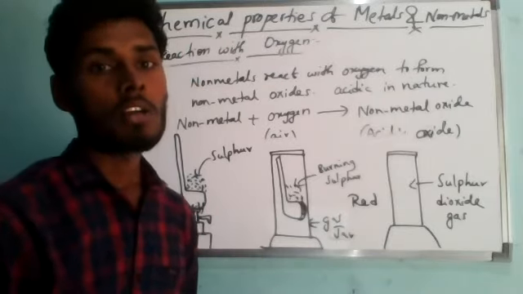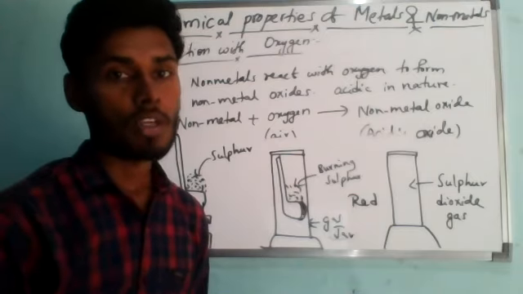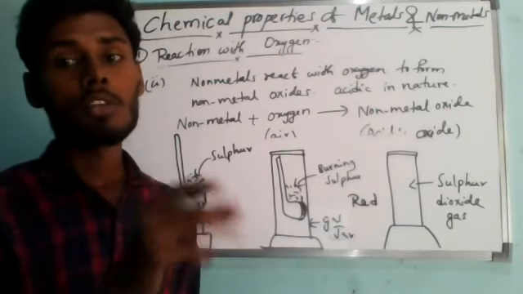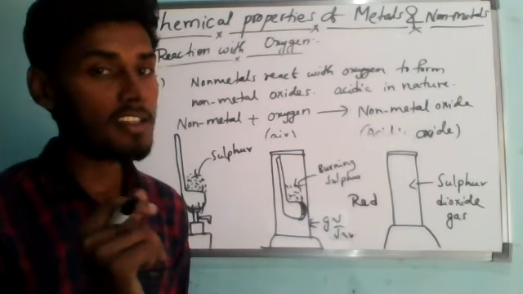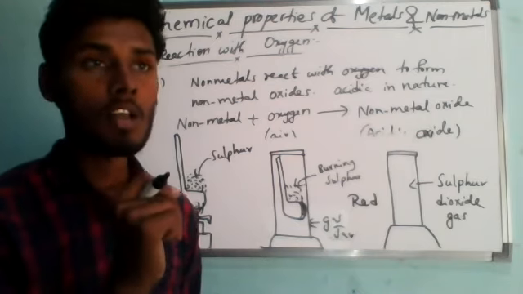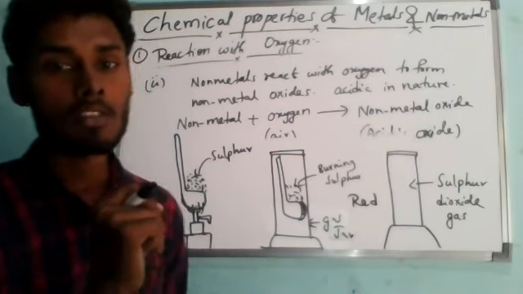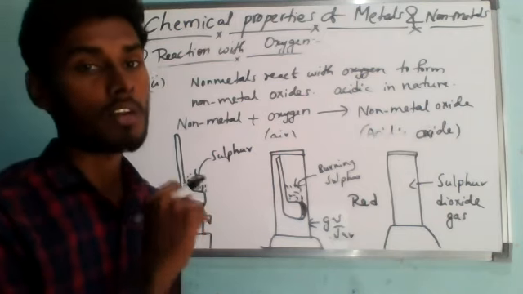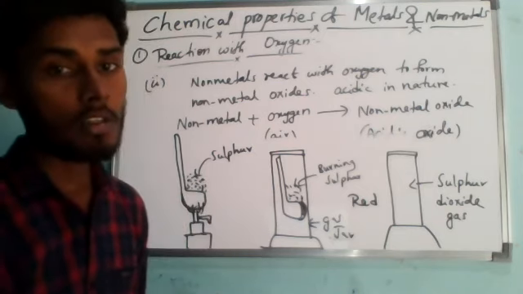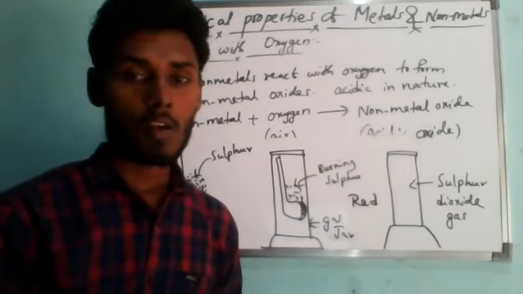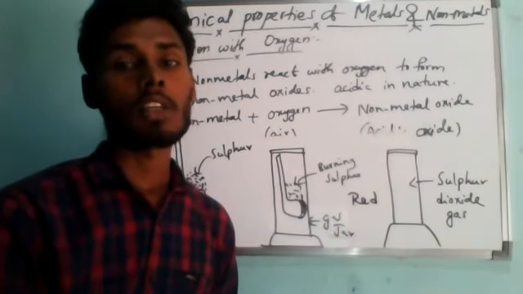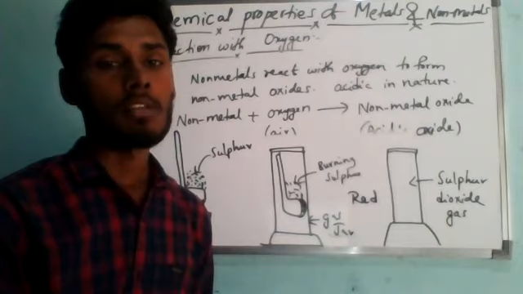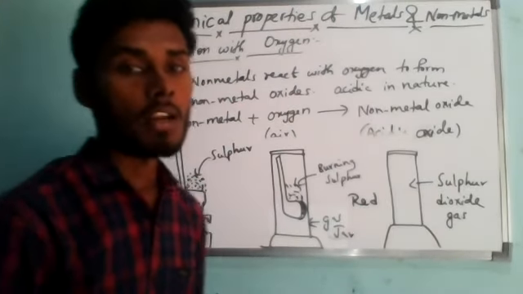We add the blue litmus solution to the gas jar, and we will see that the blue litmus solution turns to red. This shows that sulfur dioxide gas is acidic in nature, because only acidic substances can turn blue litmus to red. So from this activity we can conclude that sulfur is a non-metal which forms an acidic oxide, that is called sulfur dioxide, on burning in air. Even this activity we can do in our laboratory.